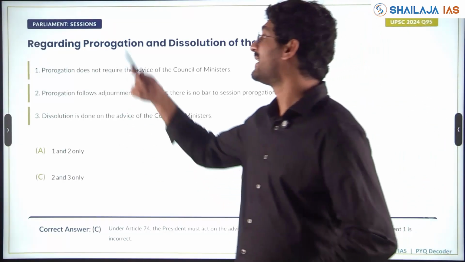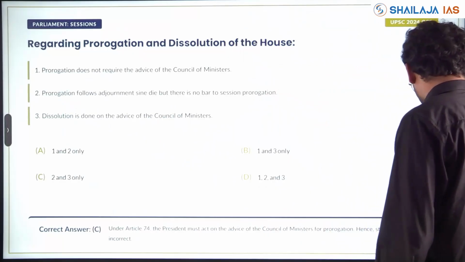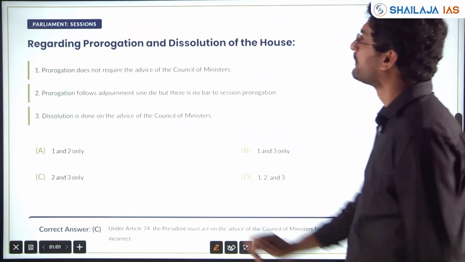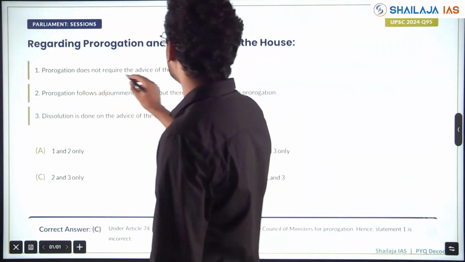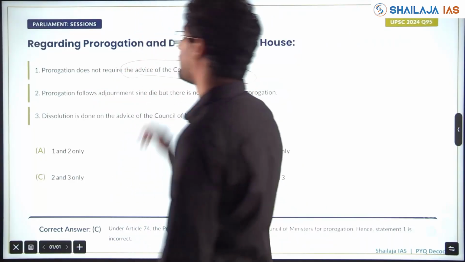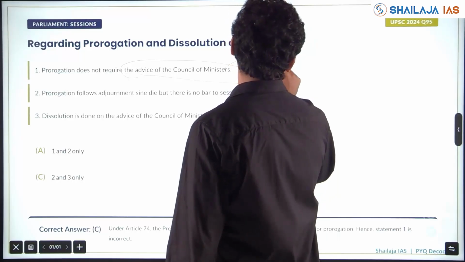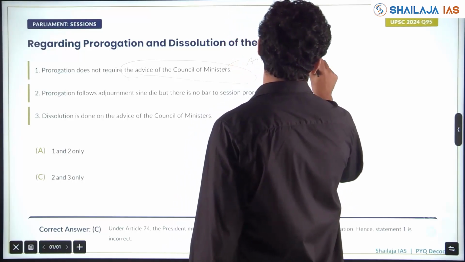Next, Parliament sessions. See the same play of words again here. Prorogation does not require the advice of the Council of Ministers. Aid and advice of the council. See how many times it is getting repeated.